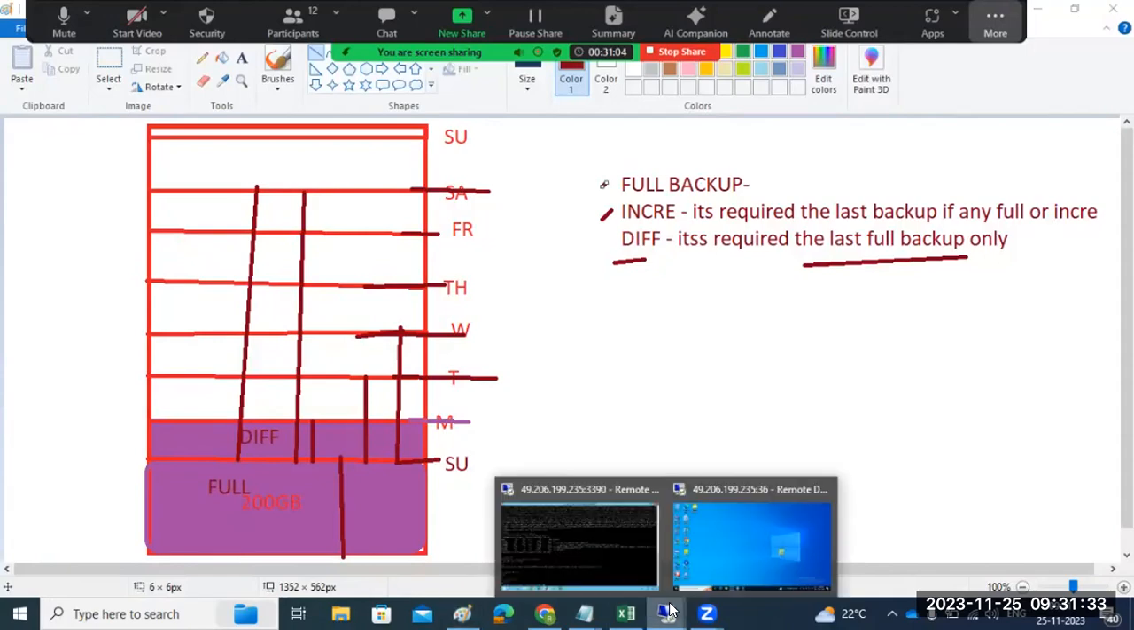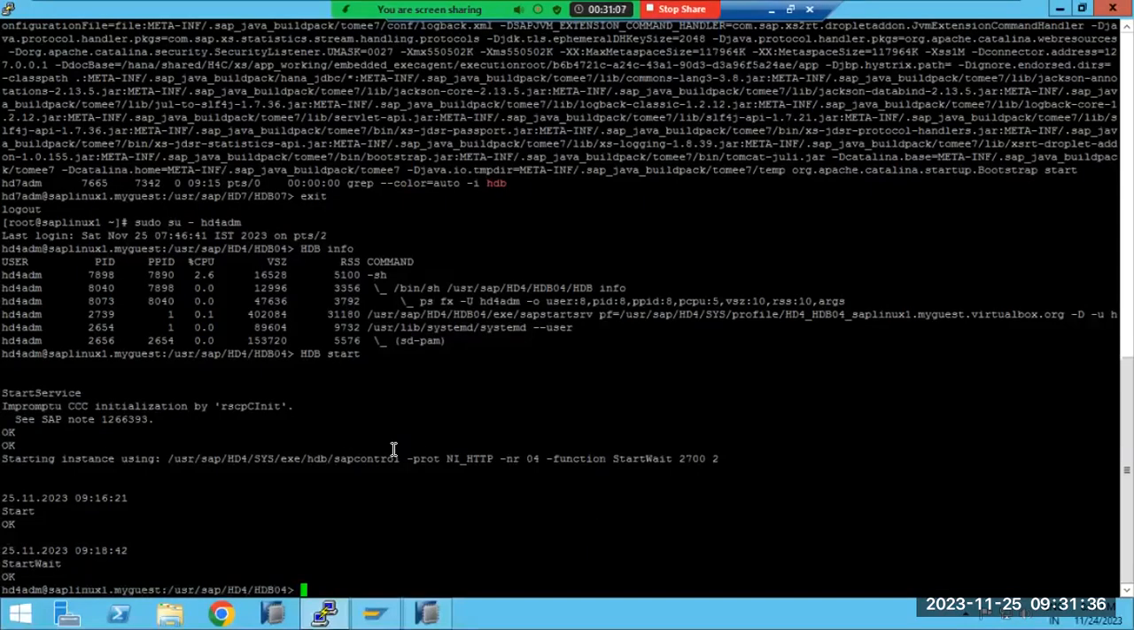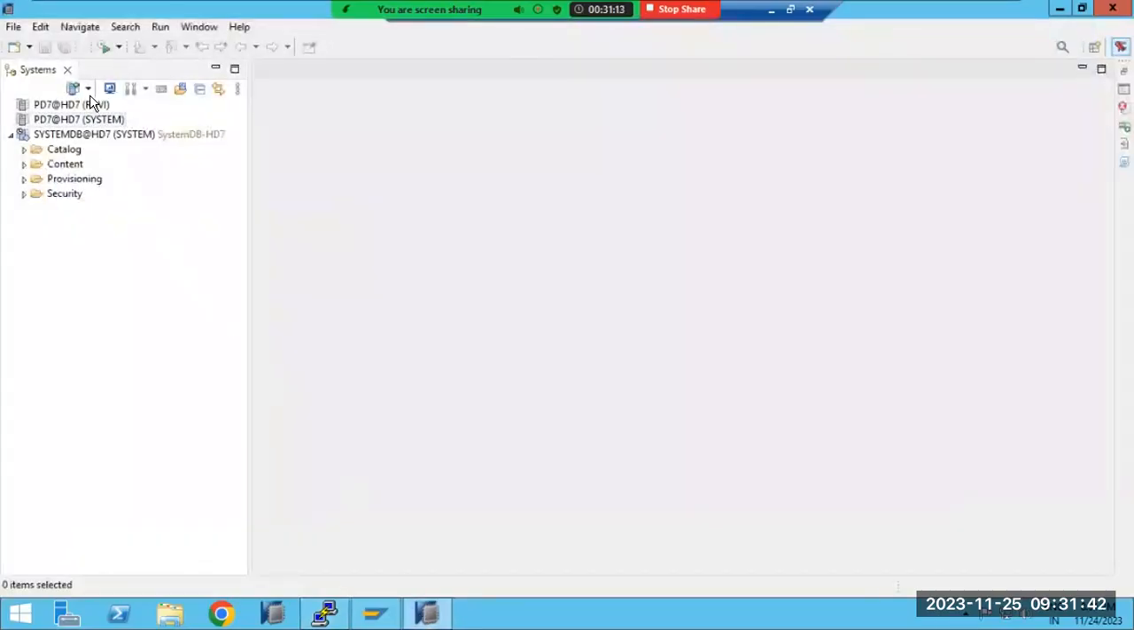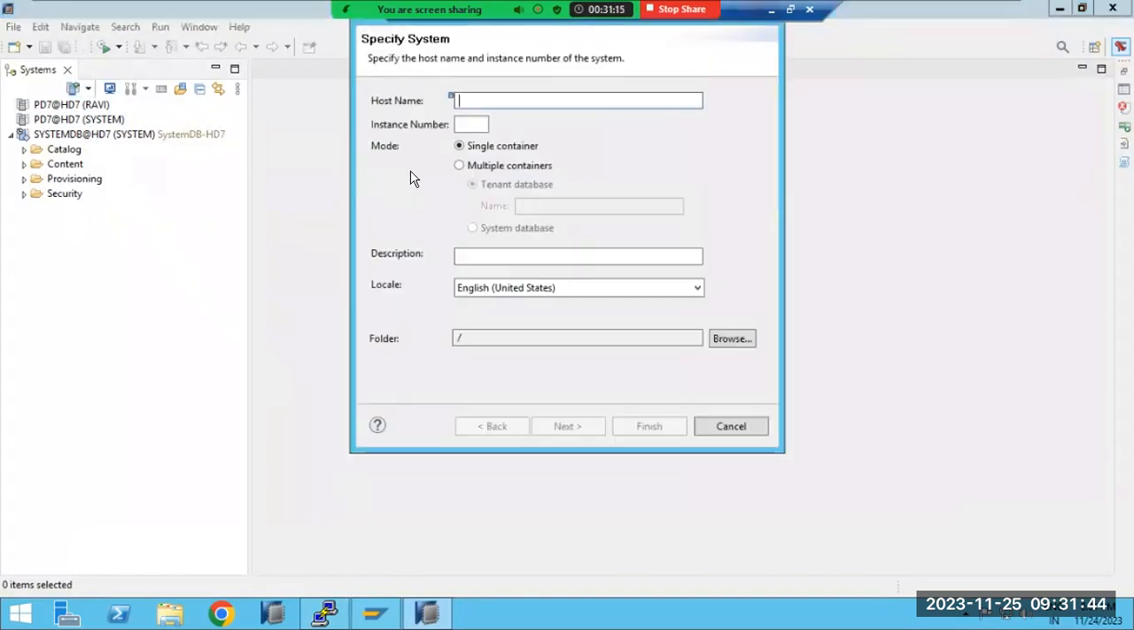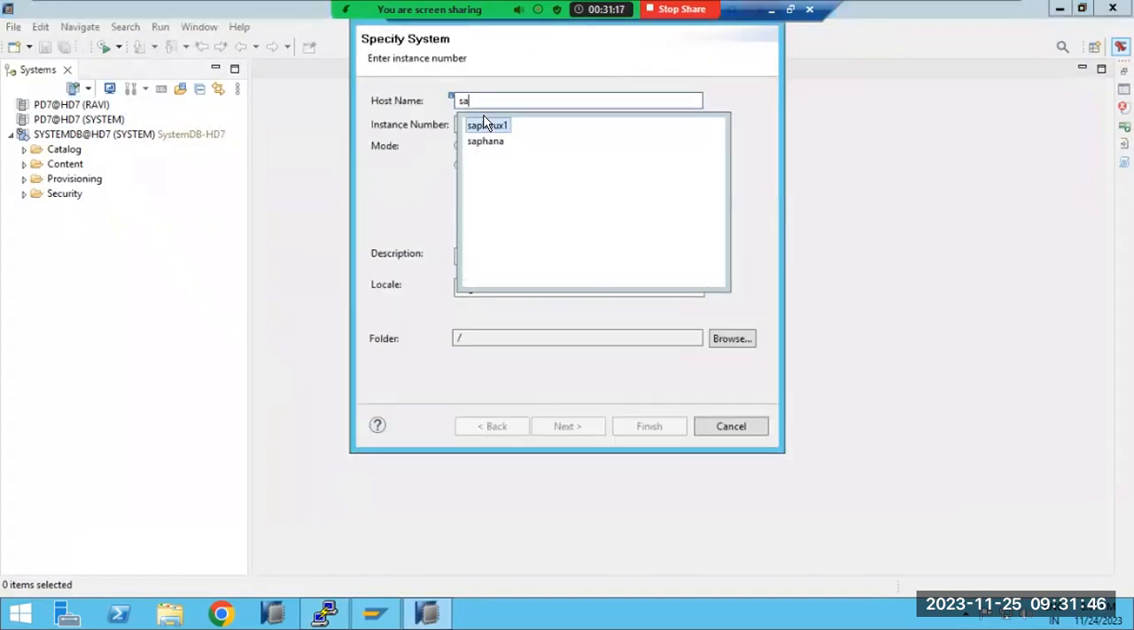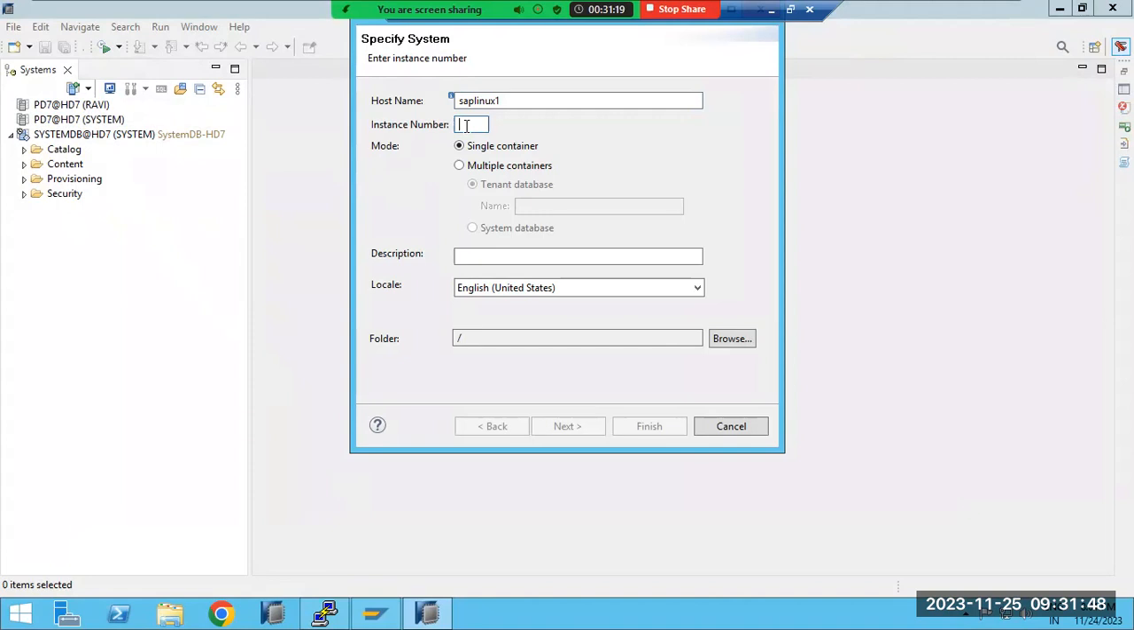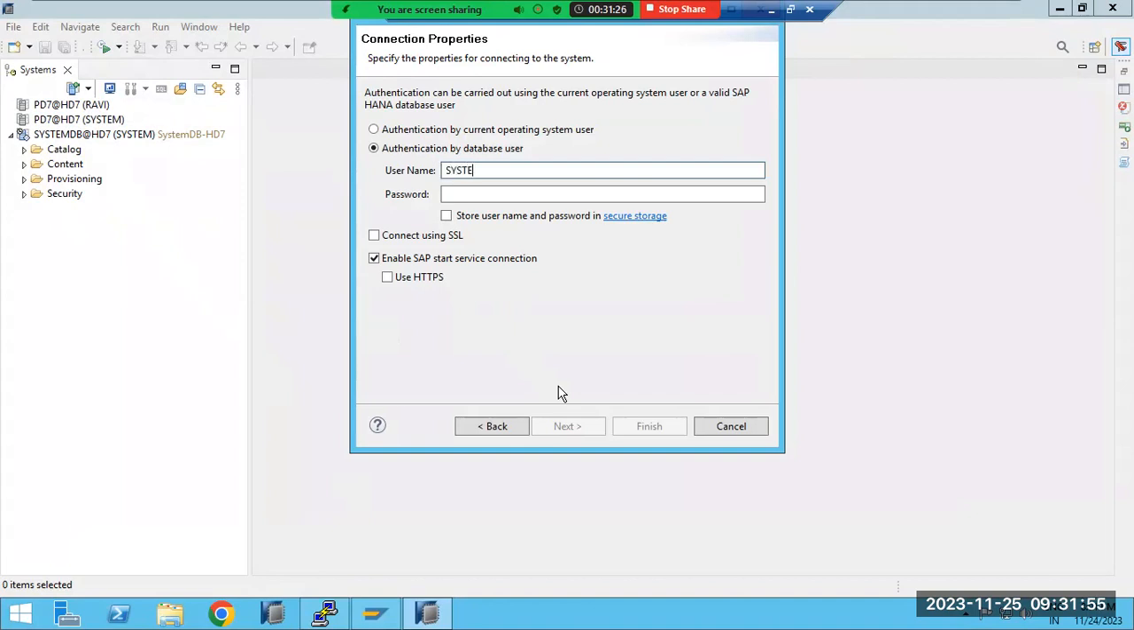So now let's start taking the backup in the system. Let me log into the system. Let me add HD4 here. So in HANA Studio, 04 multi-container, then system, then I will use the same password here.